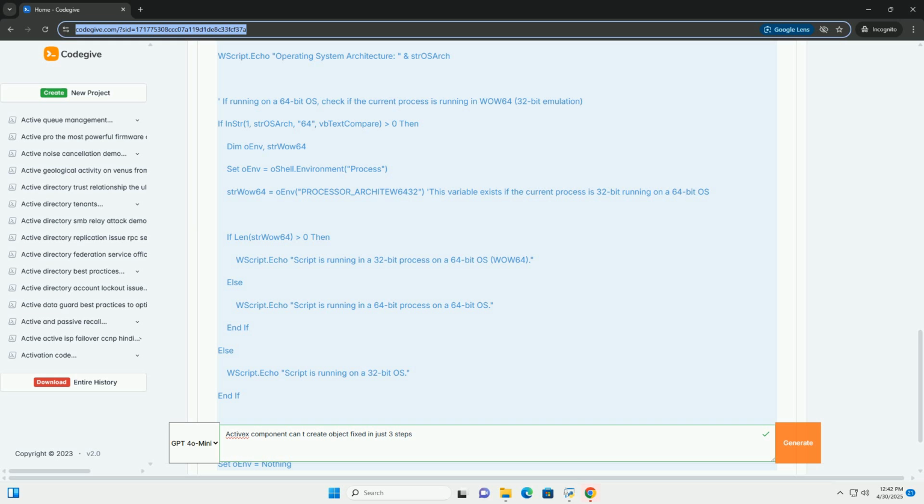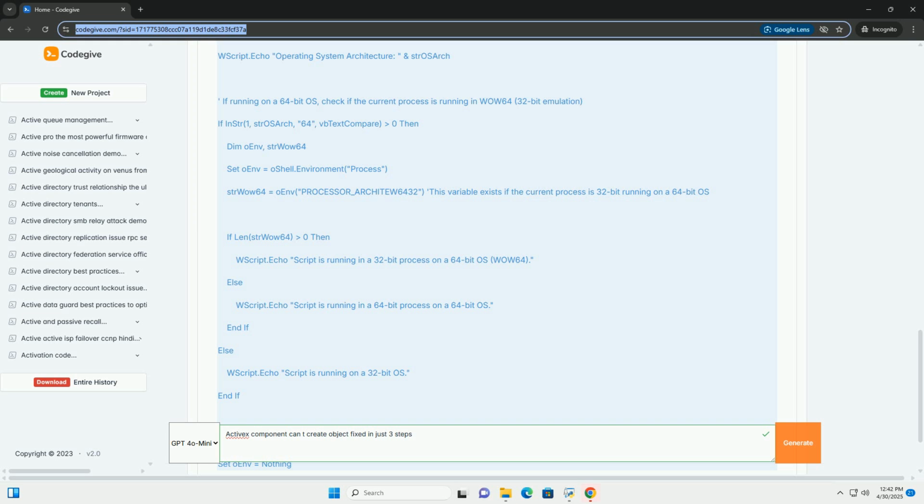Temporarily disabling UAC, not recommended for long-term use, can help determine if it's the source of the problem. You can adjust UAC settings in the Control Panel. Search for UAC.